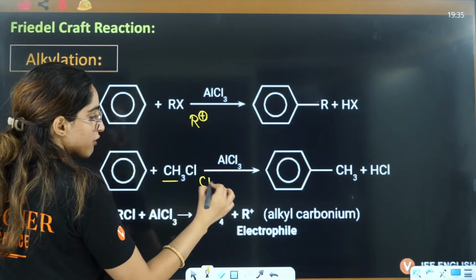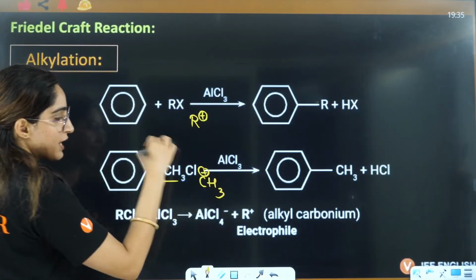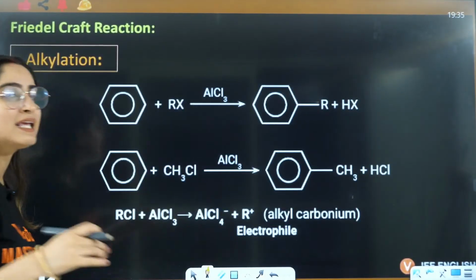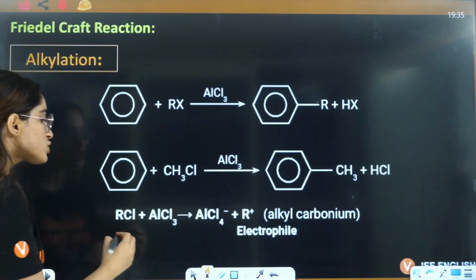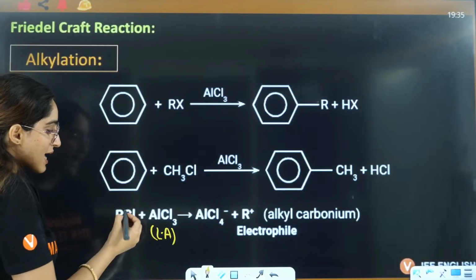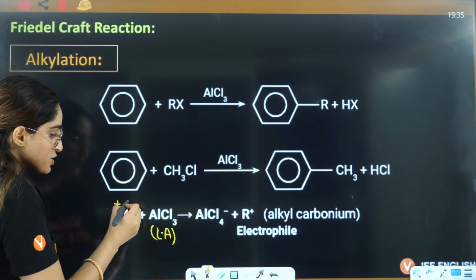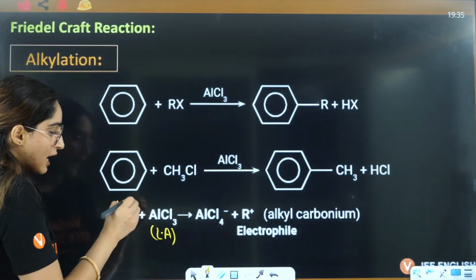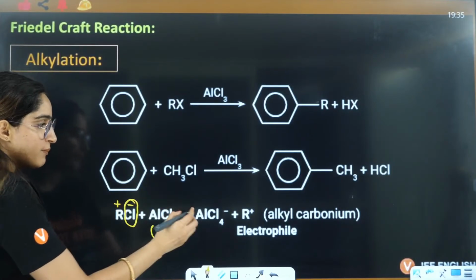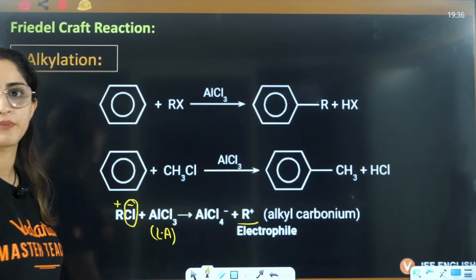Just like here, you have the formation of the CH3 positive electrophile that has attacked here. But the question is, ma'am, how are these electrophiles formed? So basically you have a Lewis acid. In the Lewis acid, this is negative, this is positive. It will take out the anion part from here, right? So here you will have the elimination of R positive.